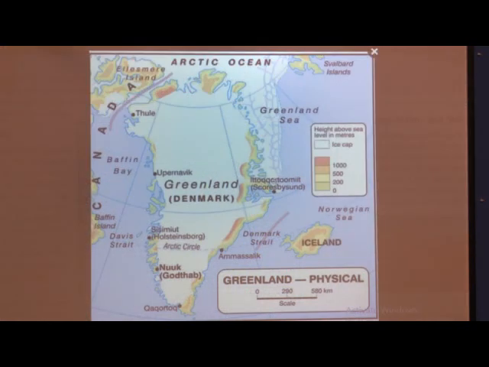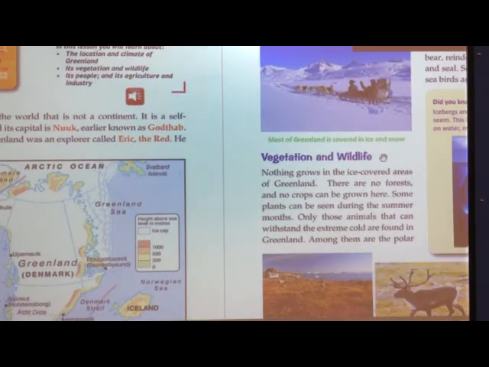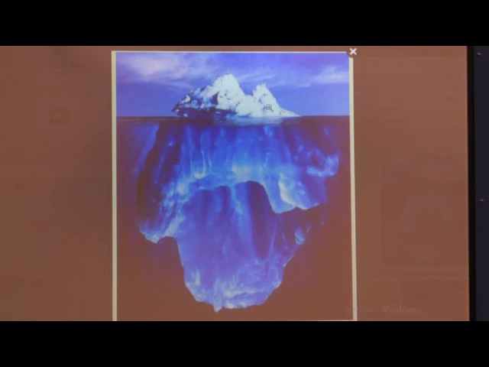Now, the icebergs. What are icebergs? I showed you the image of an iceberg, that it is the ice that is floating on the sea when the sun comes out. They have a very short summer season. When the sun comes out, the ice starts melting, and the icebergs, the ice blocks, are formed. Icebergs seem very small, but below the water they are so huge. We can't see below the water how huge it is.